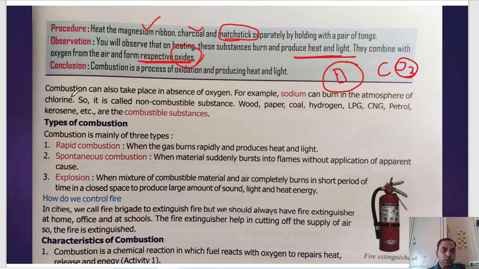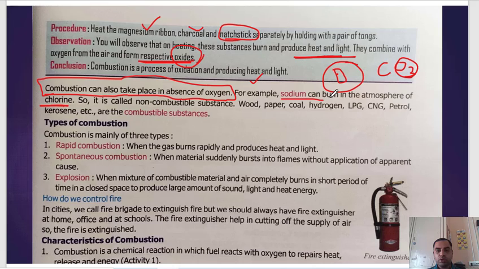Okay, so combustion can also take place in the absence of oxygen. For example, sodium can burn in the atmosphere of chlorine. This is applicable for certain specific substances, whereas the combustion that takes place in the presence of oxygen is the general one.